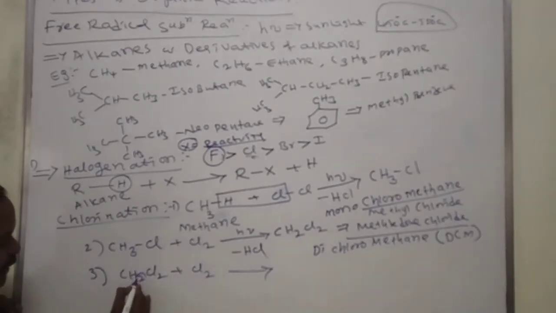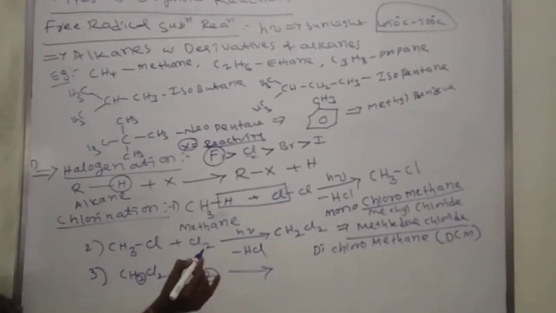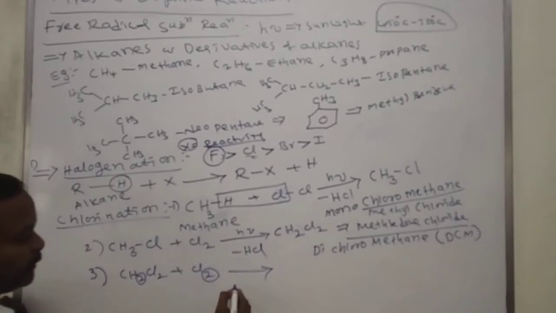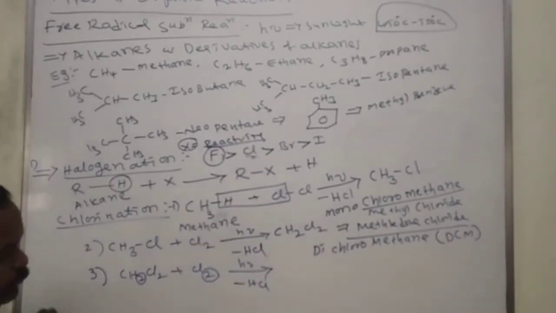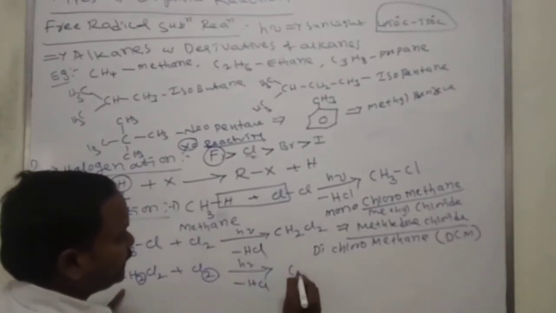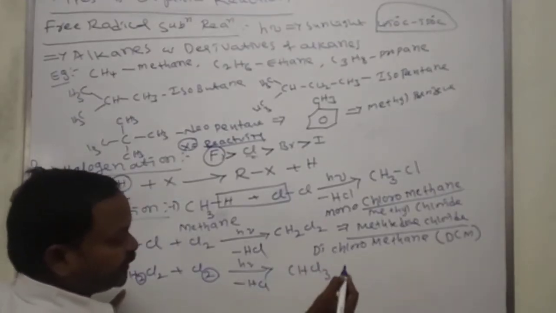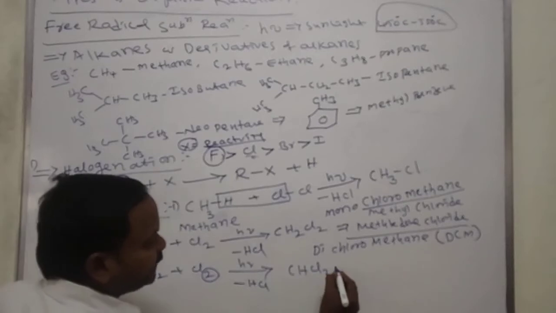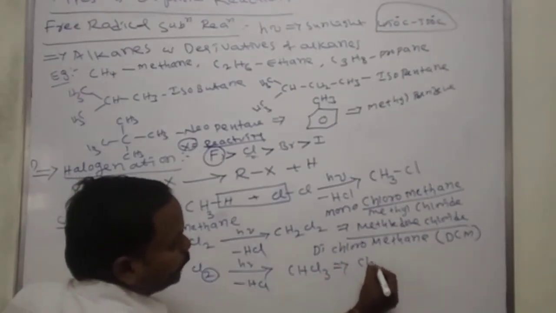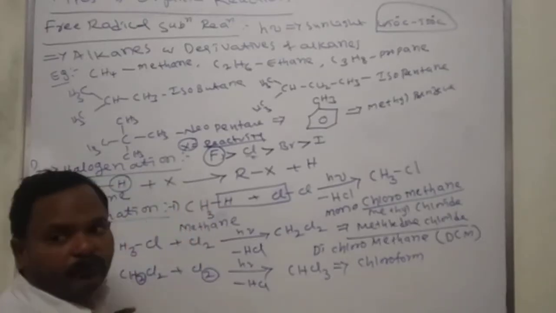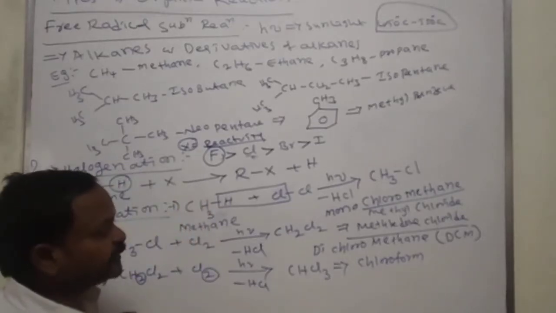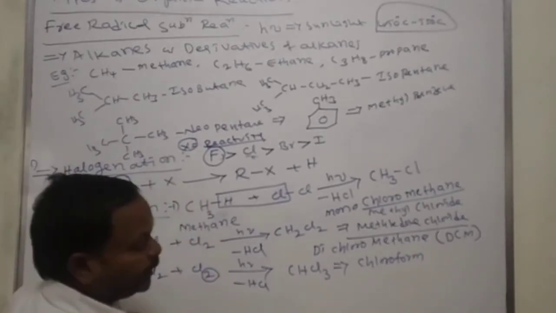One more hydrogen is replaced, in presence of sunlight or temperature. What happens here? CHCl3. We call it chloroform.